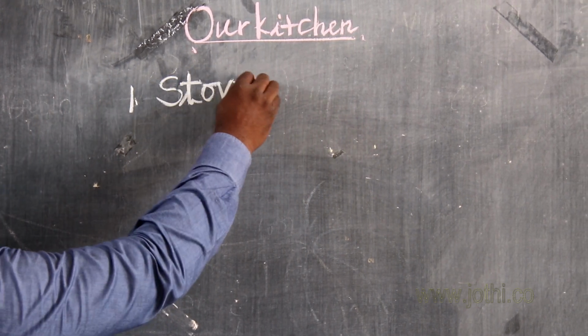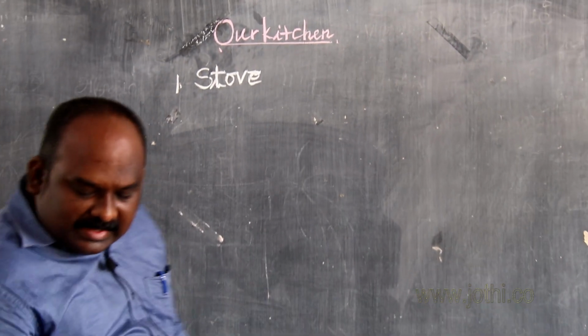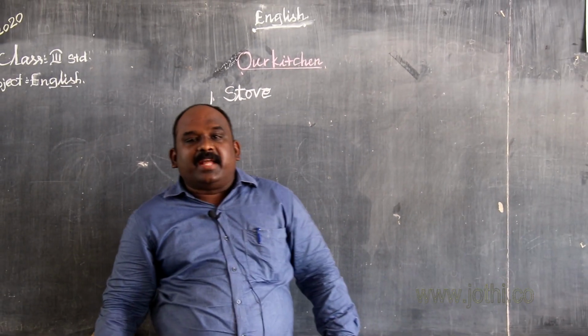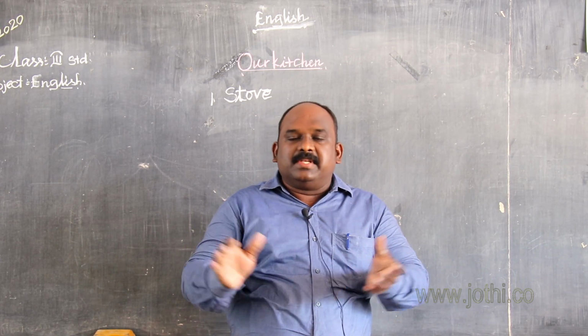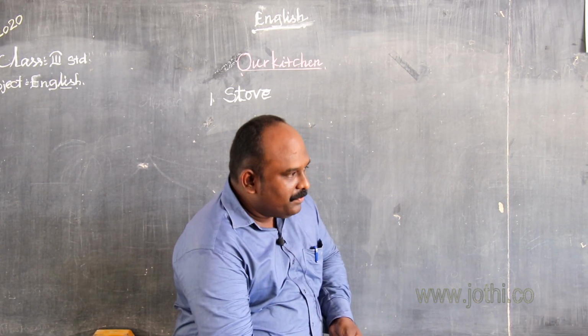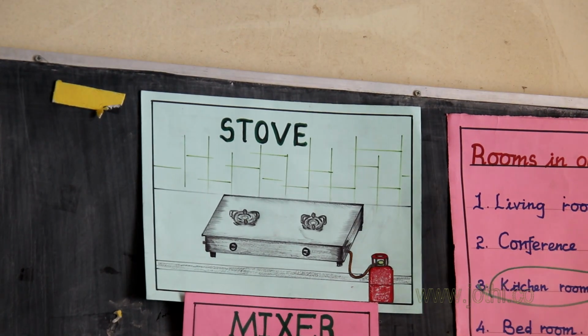Stove. In early periods, we have seen many types of stoves, but nowadays all the houses have this type of gas stove. Okay, now we are going to next picture.